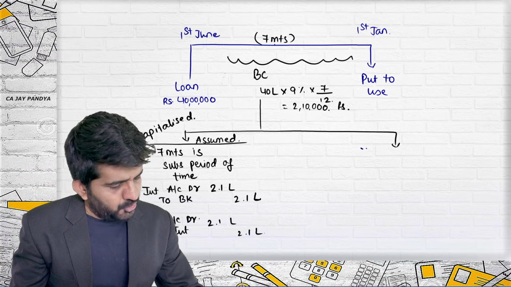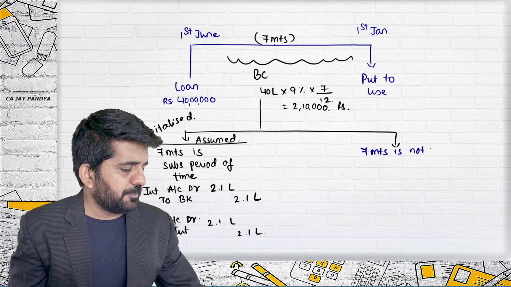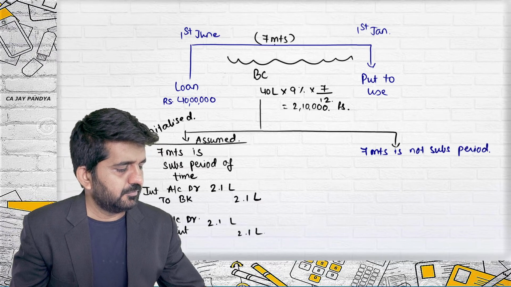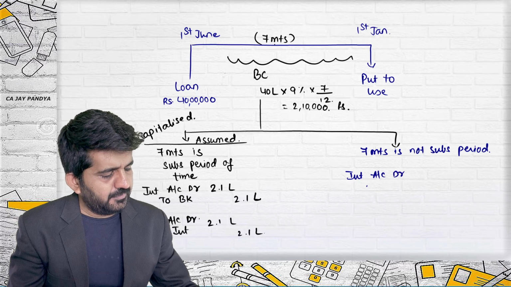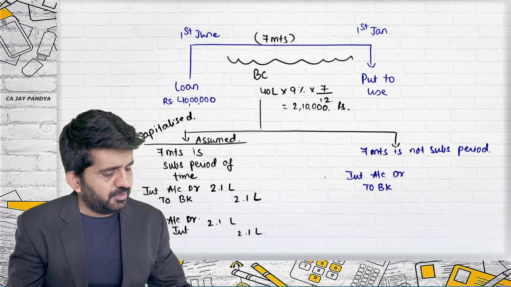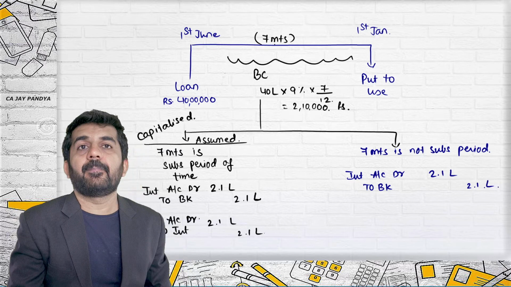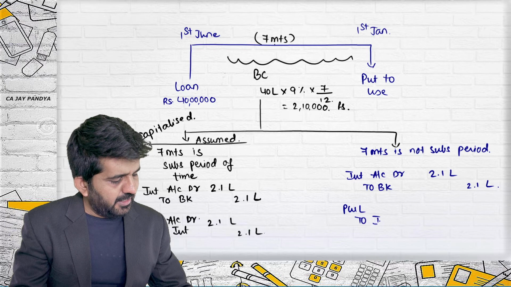If it is assumed that 7 months is not a substantial period of time, again it will be interest account debit to bank. I am talking only about that 7 month period, which is 2.1 lakh. And this interest will be transferred to P&L.